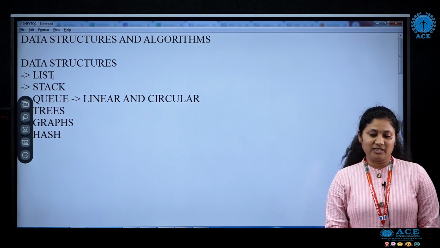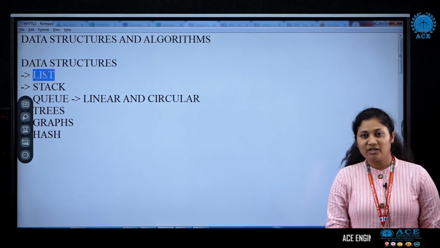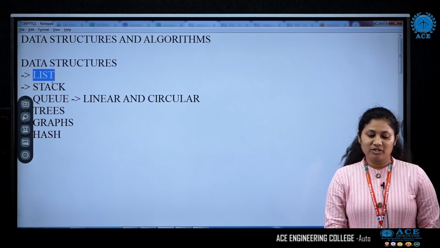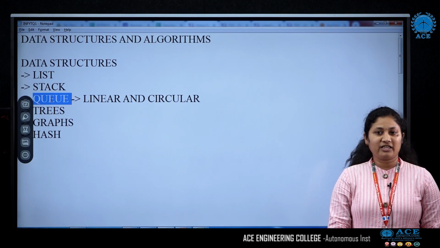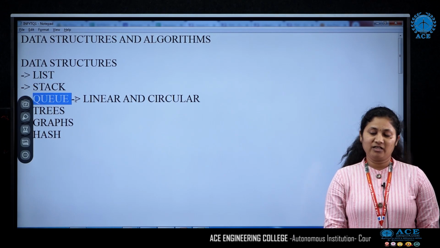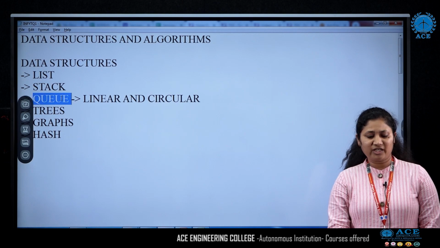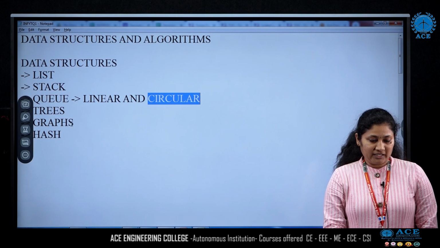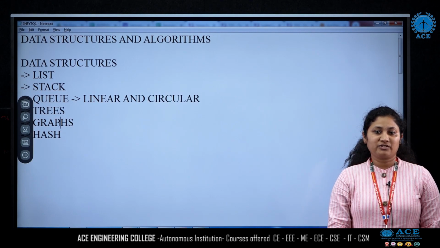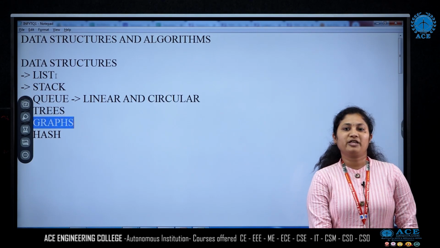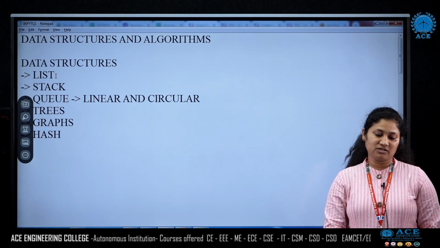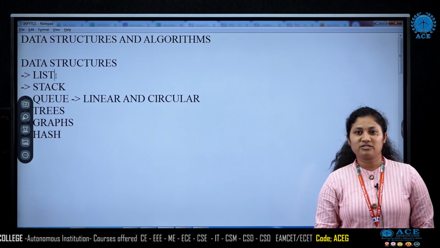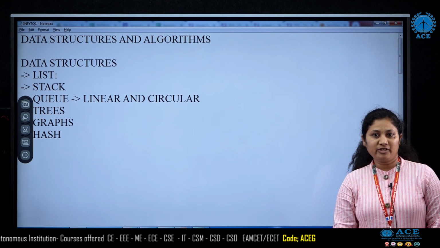So first let me tell you about list. It is a data structure which can be implemented using arrays as well as linked list. Similar to that, we have stacks and queues, again implemented using arrays and linked list. In queues, we have 2 different types, one is linear and one is circular. And then come trees and graphs. Here the major operations in all these data structures are insertion and deletion. These operations are called differently in different data structures.